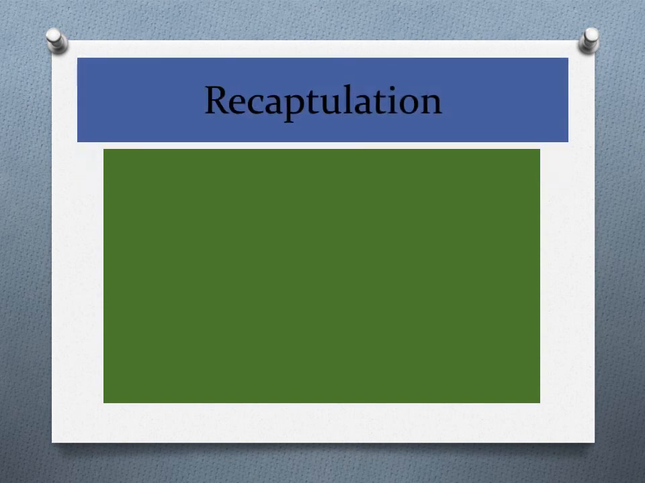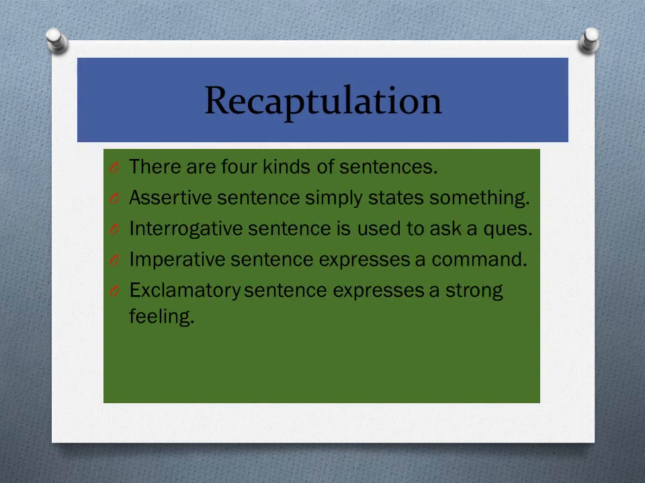So let me recapitulate what we have studied so far. There are 4 kinds of sentences. Assertive sentence, interrogative sentence, imperative sentence and exclamatory sentence. An assertive sentence simply states something. An interrogative sentence is used to ask a question. An imperative sentence expresses a command. And an exclamatory sentence expresses a strong feeling. So this is all about kinds of sentences.